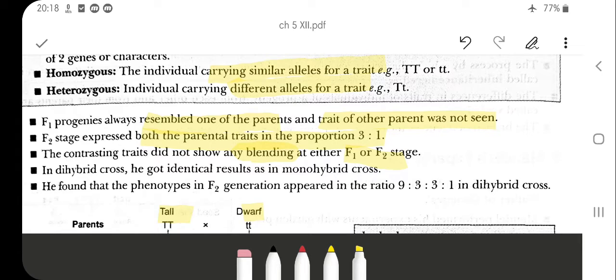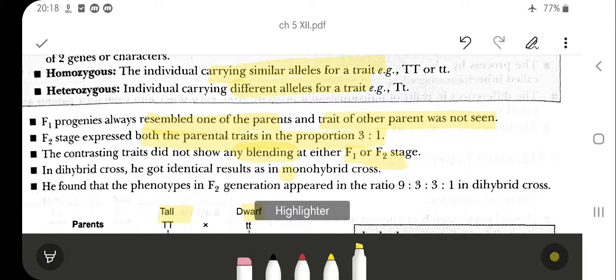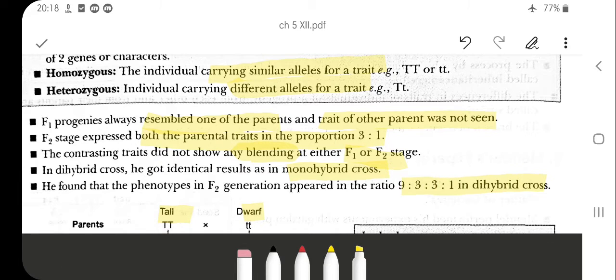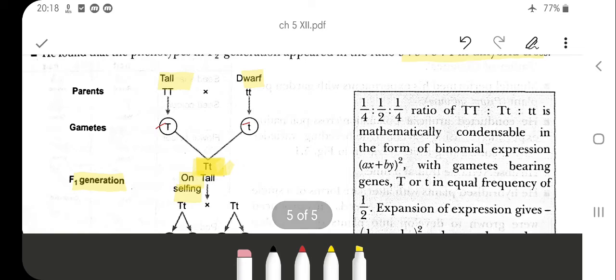In a dihybrid cross, you get results similar to the monohybrid cross, but the phenotypic ratio is different, that is 9:3:1. So today we did the monohybrid cross, the inheritance of one gene, in which Mendel observed only one trait, the stem height, with two contrasting traits. When we say two contrasting traits, they are alleles of each other. The character is height, but tallness and dwarfness are alleles of each other.